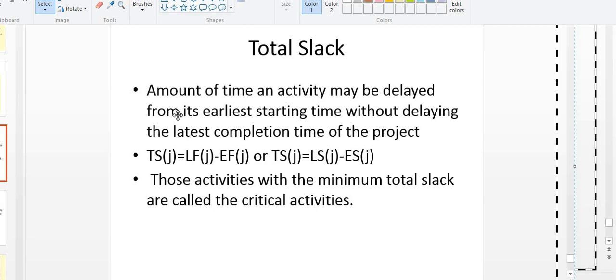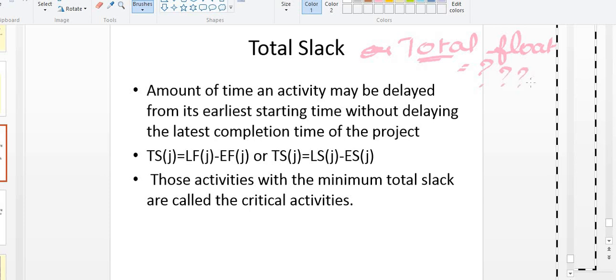Now in our problem they will ask us to find what is meant by total slack and how to calculate it. We can also use total slack, and one more thing is we can use float also. So total slack, or we can say total float. First I will tell you the definition. What is meant by total float? In your problem they will ask you to calculate the total float.